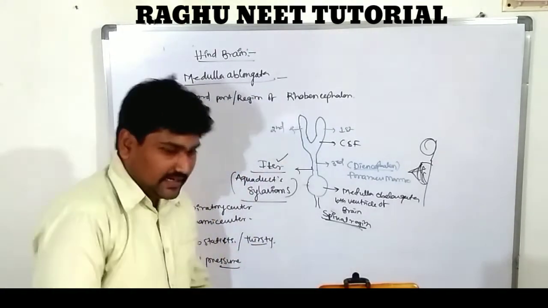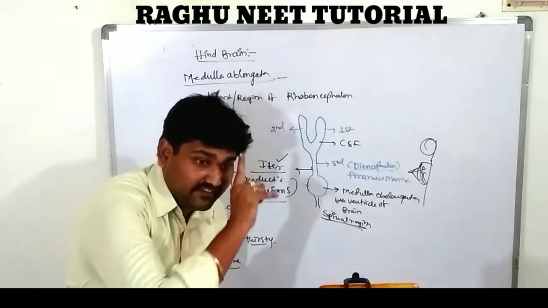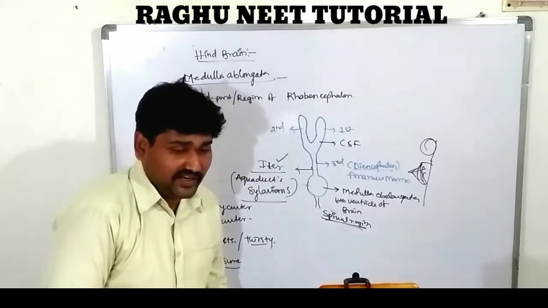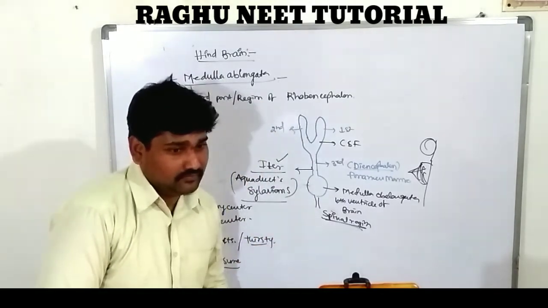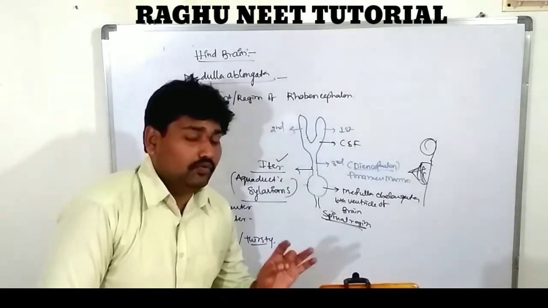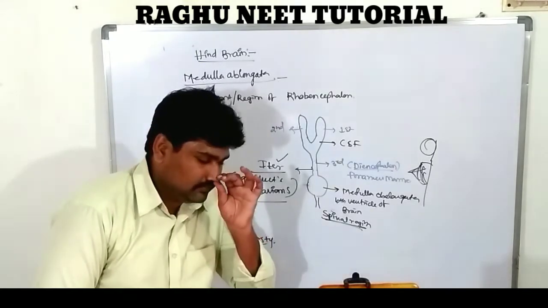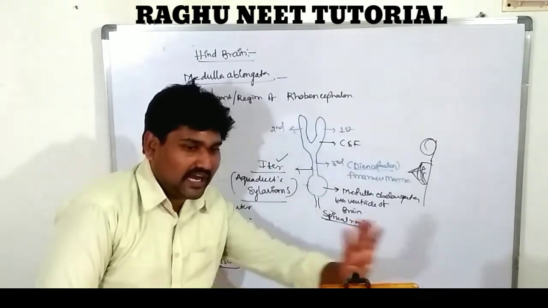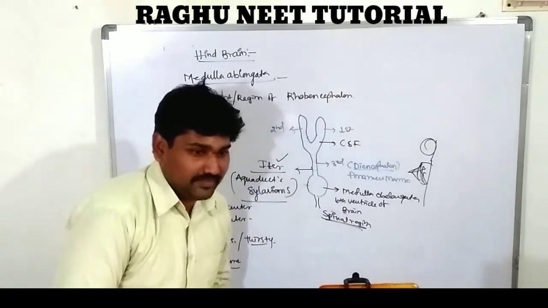There is a diencephalon in the forebrain. Diencephalon, pons varoli, medulla oblongata, and cerebellum. These four together form the brain stem.